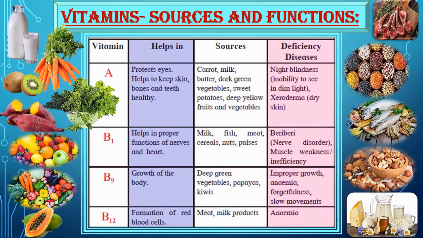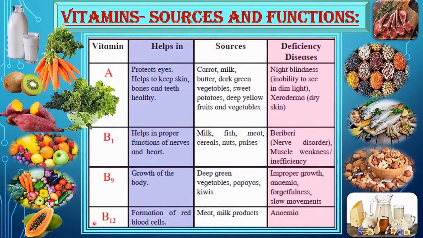Then vitamin B9 helps in the growth of the body, and the sources from which we get vitamin B9 are deep green vegetables, papayas, kiwis. And if there is deficiency of vitamin B9, then there will be improper growth, and it can cause anemia, forgetfulness, and slow movements.